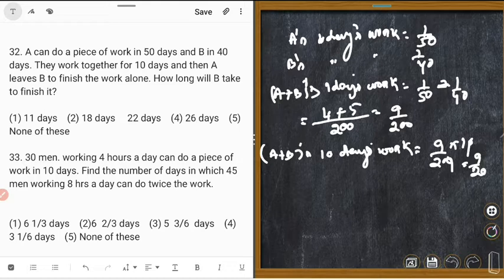The remainder is 1 minus 9 upon 20, LCM 20, 20 minus 9 is equal to 11 upon 20. This part was done by whom? A left, B worked and completed it, so it was done by B.